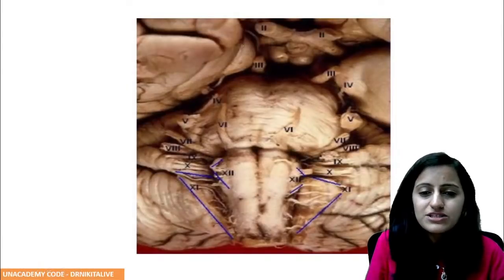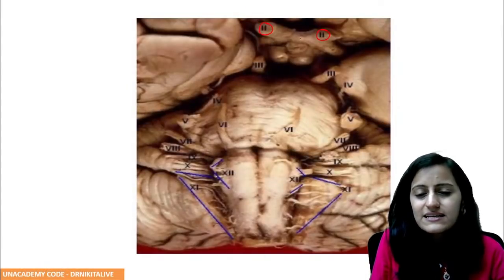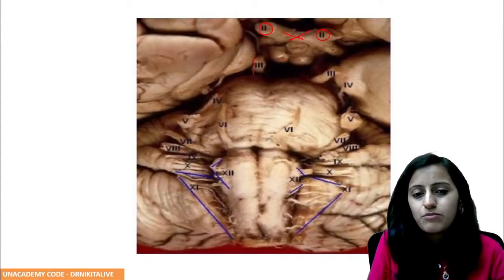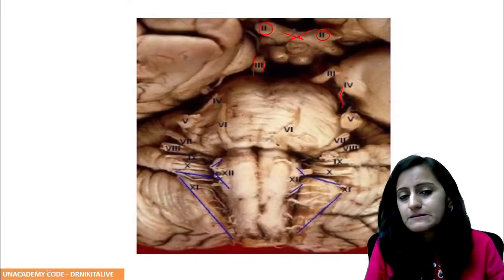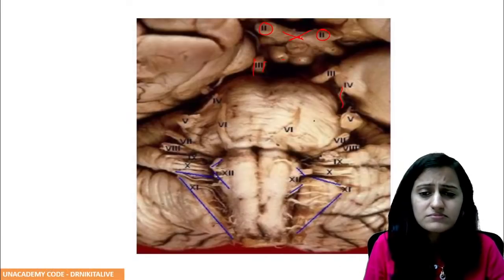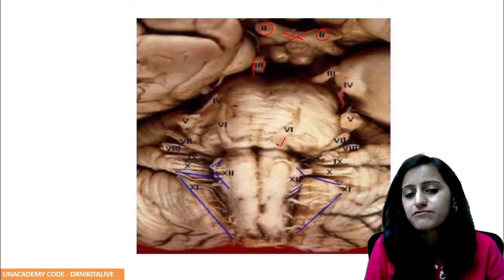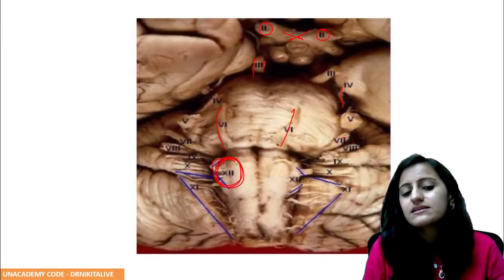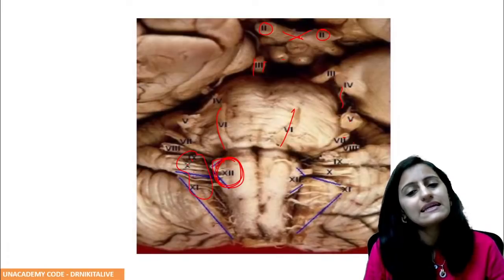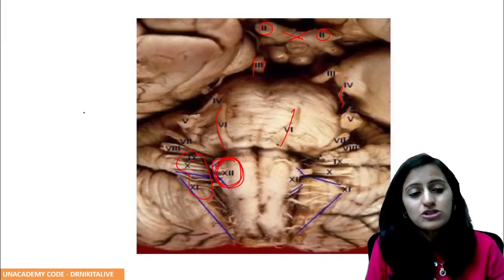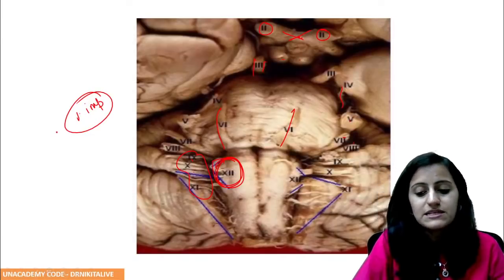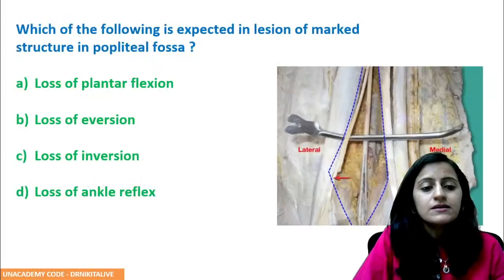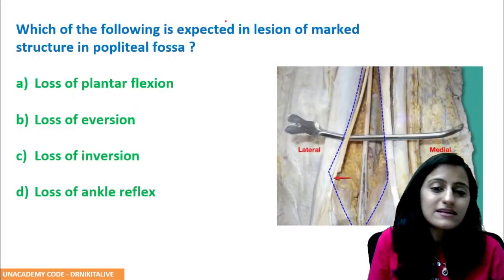So look at the image here, the same image. This is the second nerve, optic chiasma, mammillary body, the third nerve, the fourth nerve, the slender nerve coming from the dorsal aspect. You have the 5, 7, 8 lateral from pons, 6 from the medial aspect. You have the 12th cranial nerve medially, and you have 9, 10, 11. So this is a very, very important image. Please remember these cranial nerves. Absolutely important. Okay. Going to the next one, I think this is the last question.